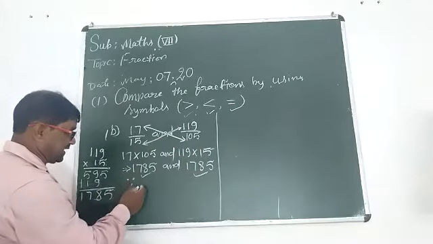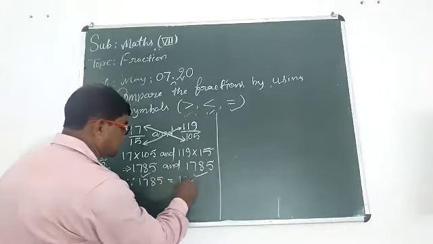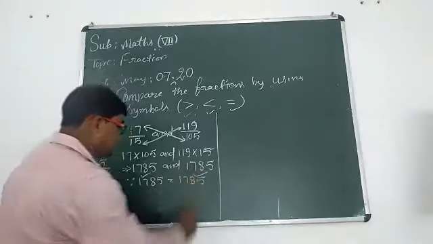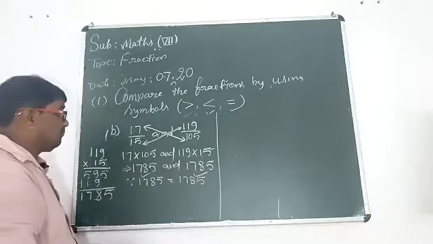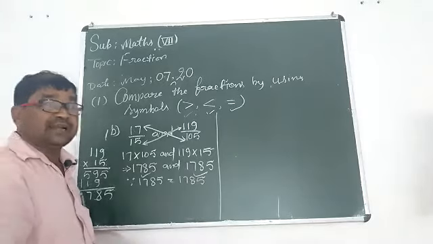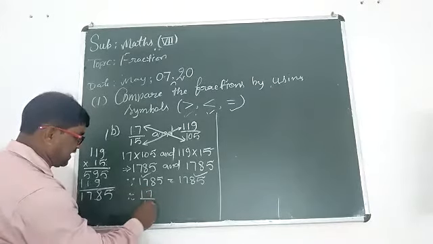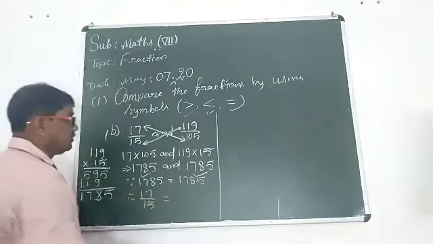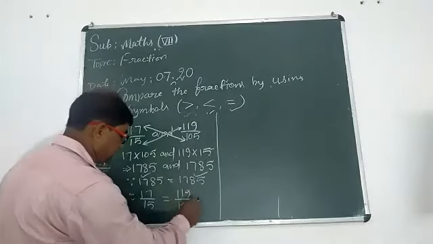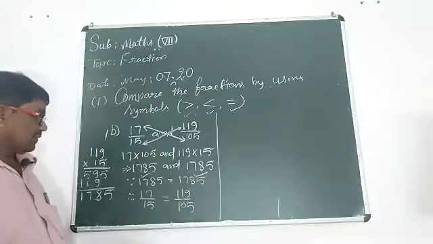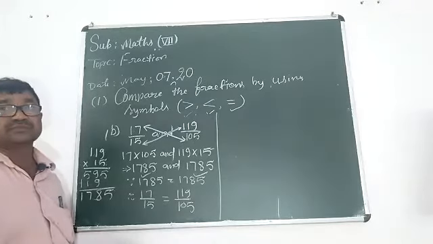So we should write here, since 1785 equal to 1785, okay, I am writing 1785 and thinking about the product, so that 17 upon 15 equal to 119 upon 105. Okay? Okay, students? Understood?